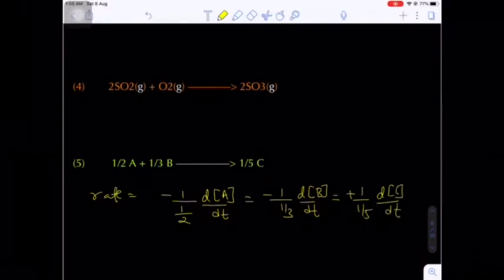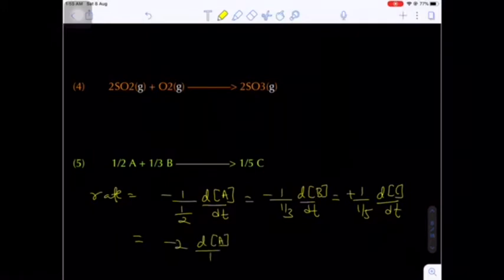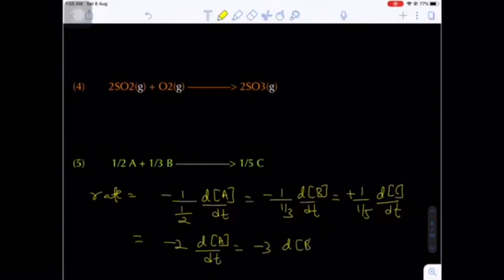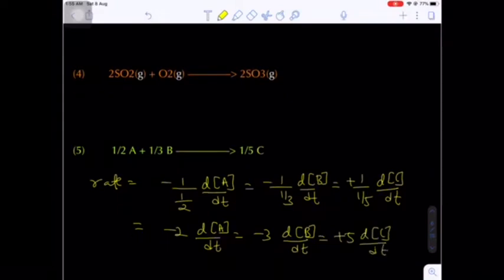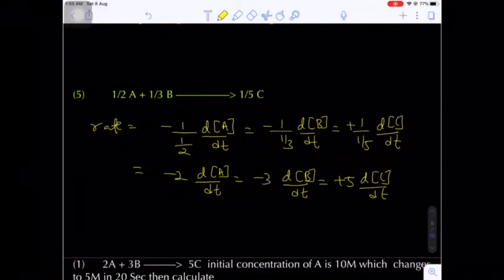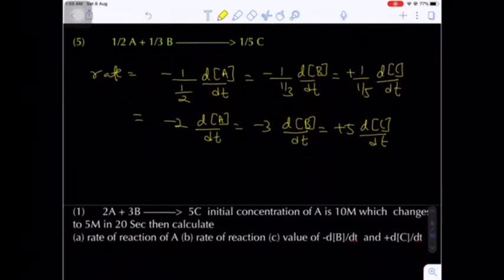Are you getting my point? So it will become minus 2 times dA by dt, which is equal to minus 3 times dB by dt, and which is equal to 5 times dC by dt. Remember, minus indicates the concentration of the reactants decreases and plus indicates the concentration of the products increases.